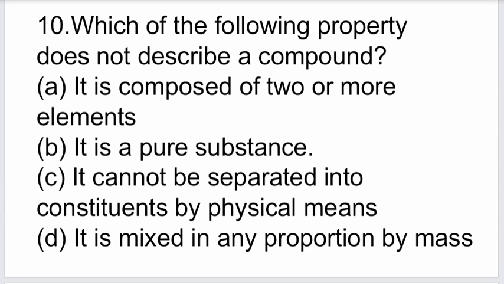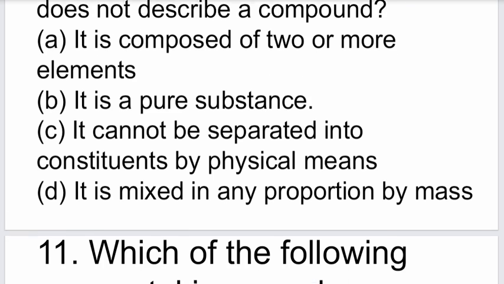Next question: which of the following properties does not describe a compound? Options are it is composed of two or more elements, it is a pure substance, it cannot be separated into constituents by physical means, and it is mixed in any proportion by mass. The correct answer is D, it is mixed in any proportion by mass.